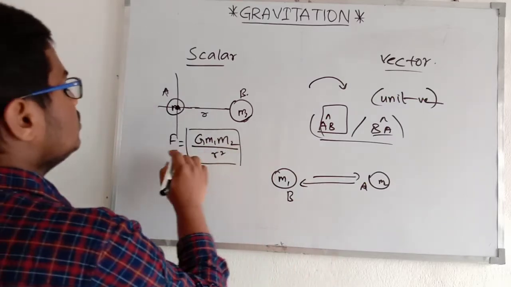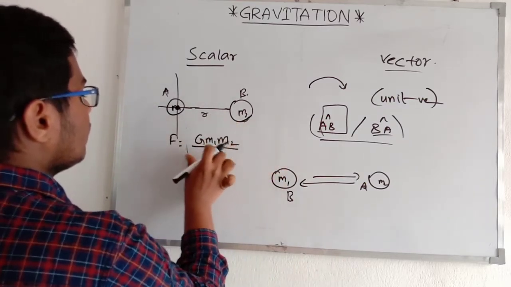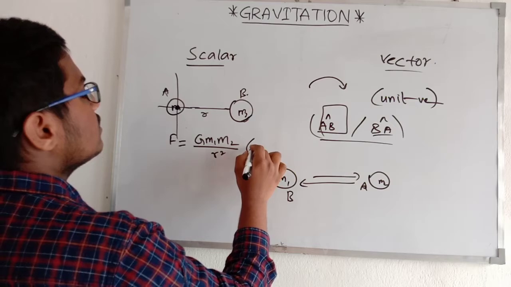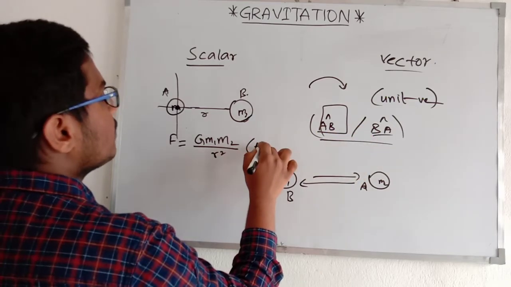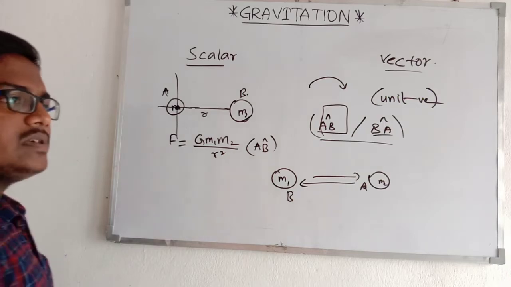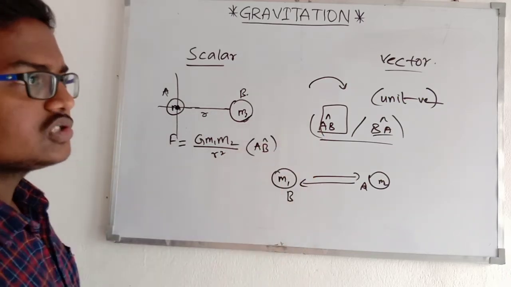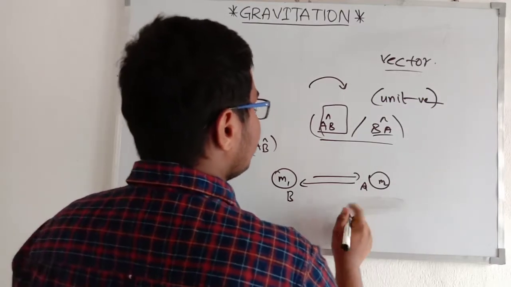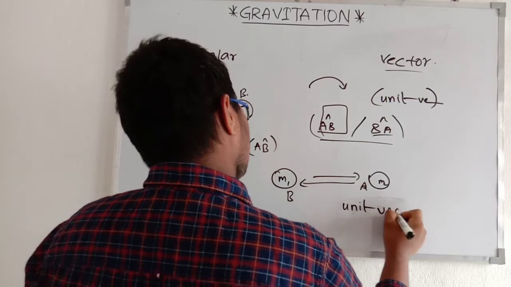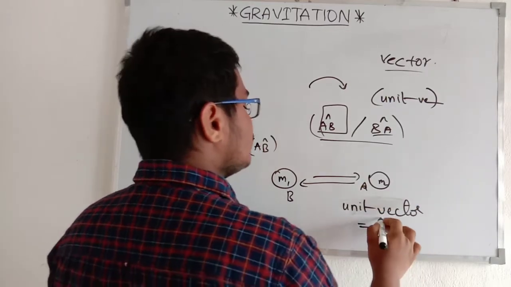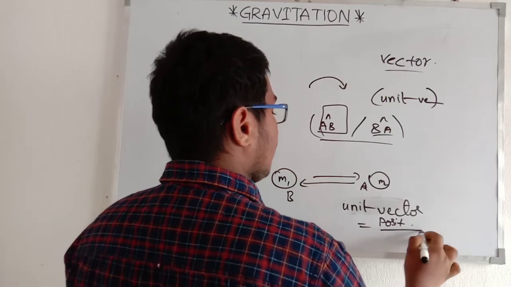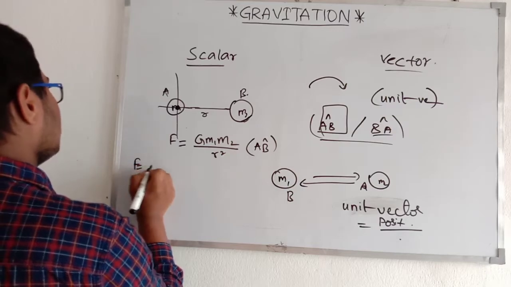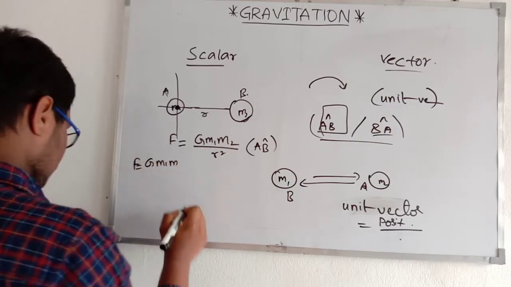So we have G m1 m2 upon r square, and to introduce the unit vector, we simply write the unit vector form as AB cap. So AB cap is such a simple representation. We all know that unit vector is equal to position vector upon magnitude.